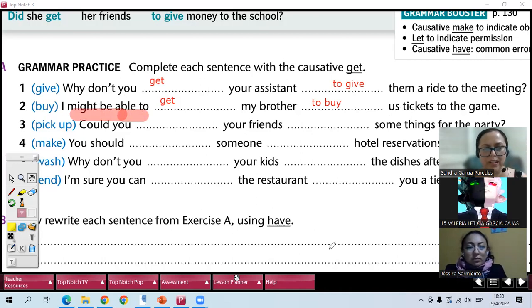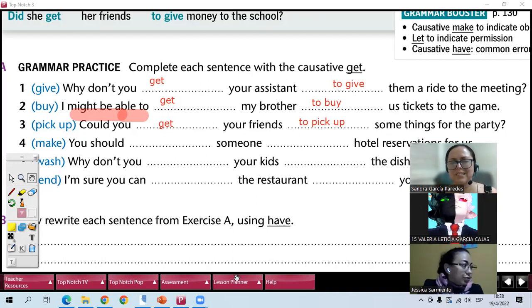Number 3 for you, Valeria. Could you get your friends to pick up some things for a party? Very good. So in here, the object is some things. Could be a person, us, then, me, or could be something else, like some things for the party. Could you get your friends to pick up some things for the party? Puedes hacer que tus amigos recojan algunas cosas para la fiesta. It's like this.